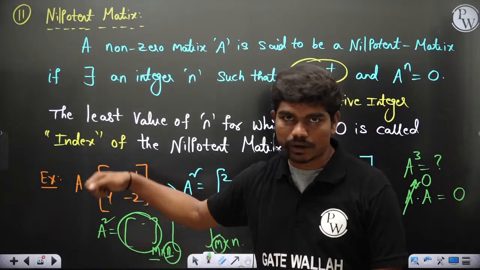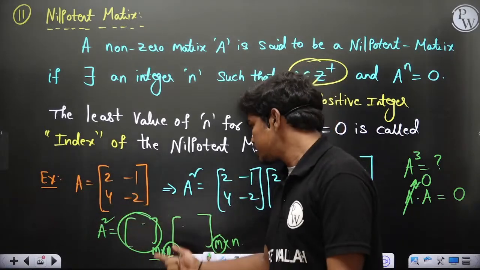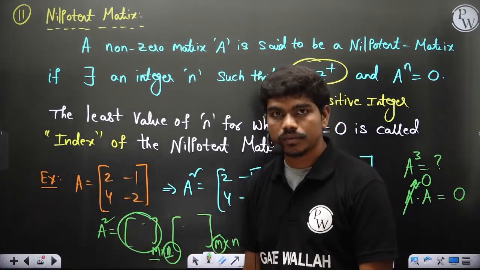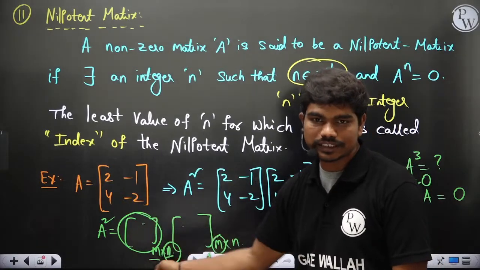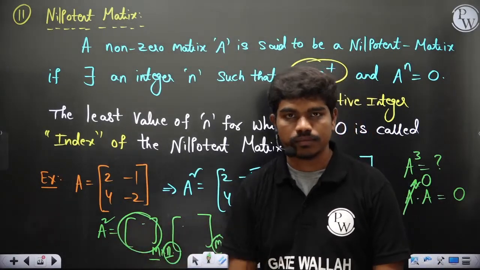If I want to raise the power of the same matrix, then this n should be equal to this m, which means ultimately m and n should be equal, so that means this matrix should be a square matrix. Clear?